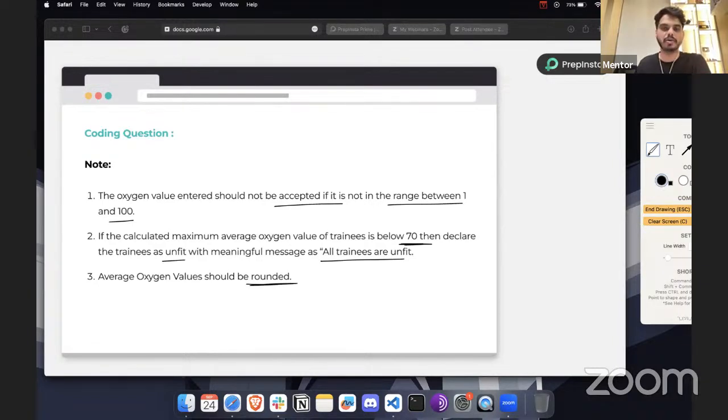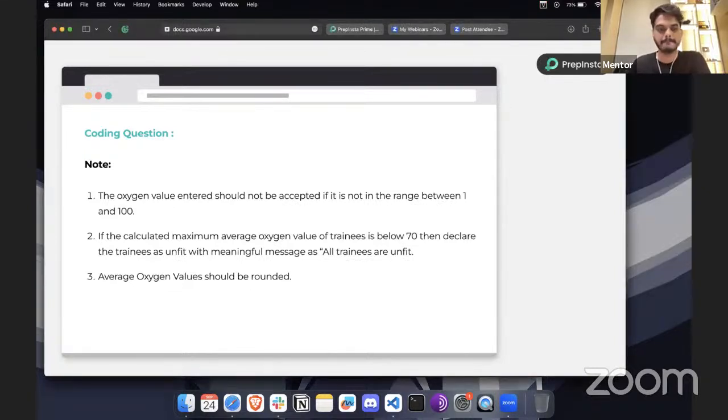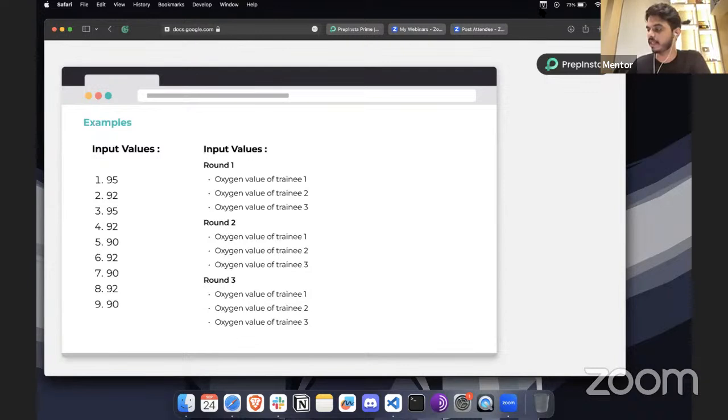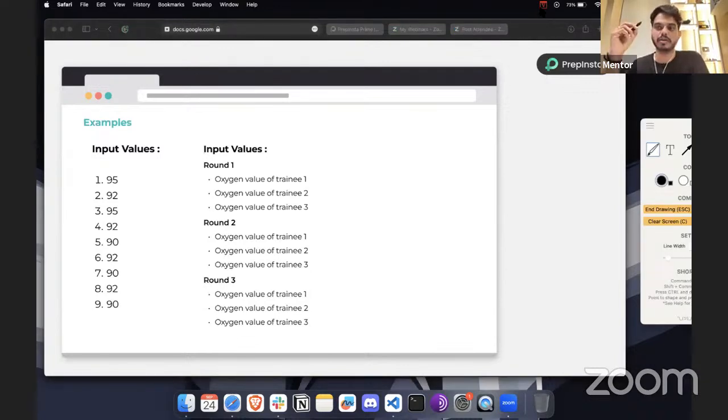Whenever you calculate the average over 3 rounds, the answer will most probably be a fraction, but since you have to round that value, we will get a complete whole number. All right, let's look at an example. Here we have all 9 values, the values of all 3 people for the 3 tracks.